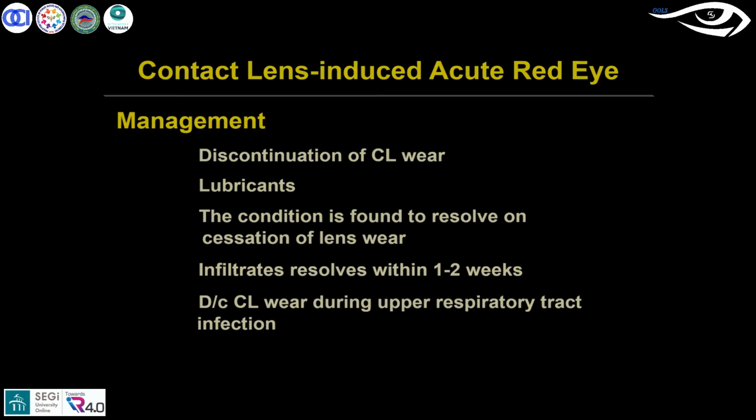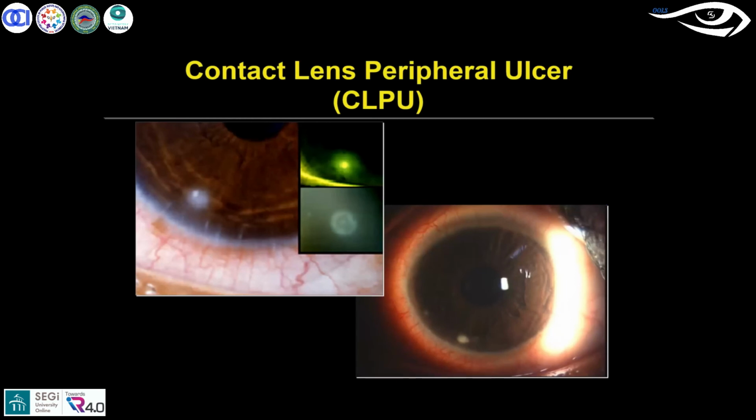Then moving on to another significant complication, which is CLPU, contact lens induced peripheral ulcer. This is also a significant complication which comes with contact lenses, but it is very tricky. If misdiagnosed, it can be mistaken for microbial keratitis also. It is very, very important to understand the differentiating factors between CLPU and microbial keratitis.